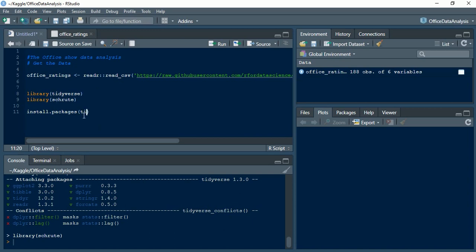Here it would be tidyverse, mostly quoted "tidyverse".